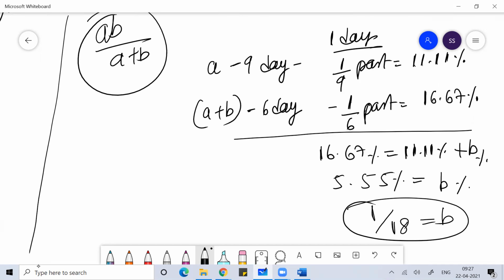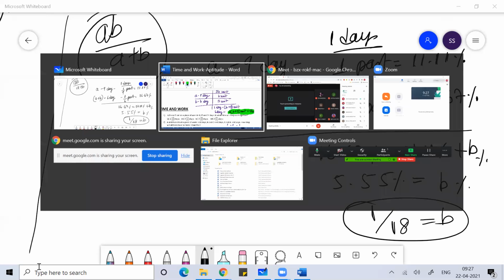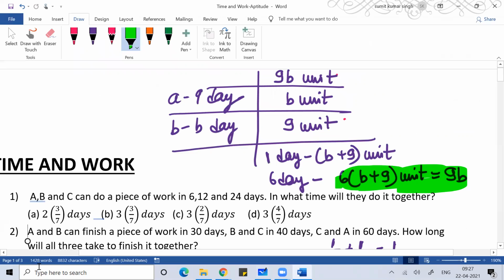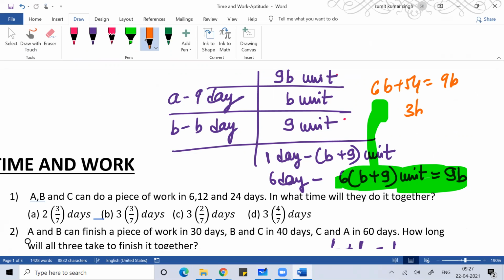So I told you 4 to 5 ways to get the answer for the same problem. Again, it depends on you, when you read the problem, how you want to solve the problem to get the answer. Anyone, any doubt? Whichever way you like, you can solve it, you get the answer. In this question, you see, 6b plus 54 is 9b, so 3b is 54, so b is 18.